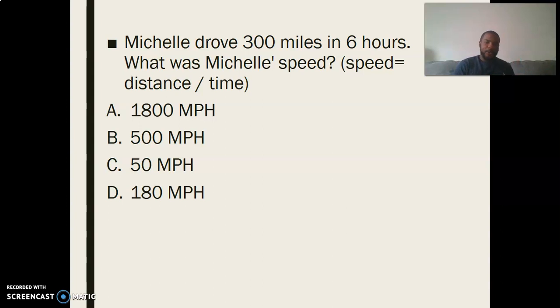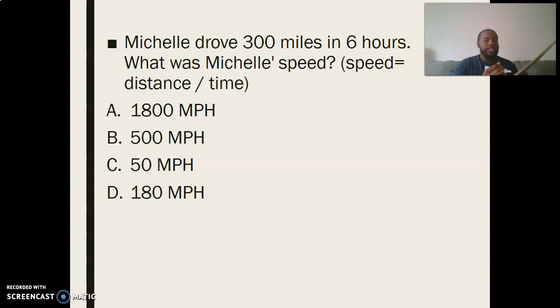Knowing our formula again, speed equals distance over time. Michelle drove 300 miles and it took her 6 hours, with 6 hours being the time going on the bottom. So we're going to do the denominator into the numerator. So we're going to have 300 divided by 6.